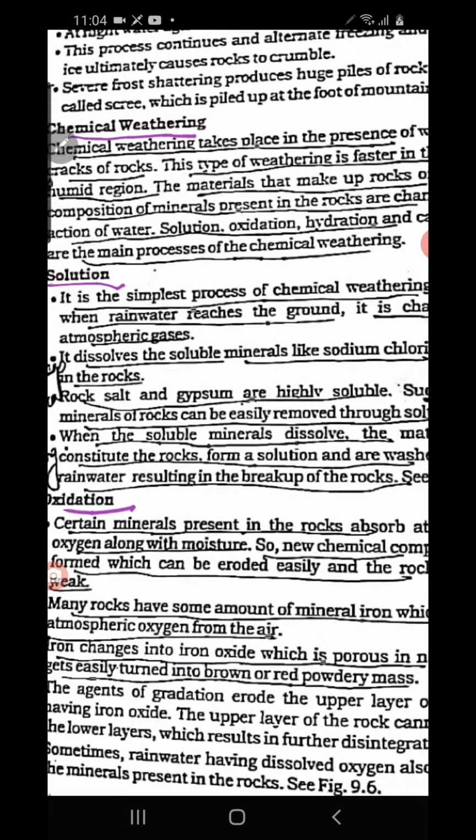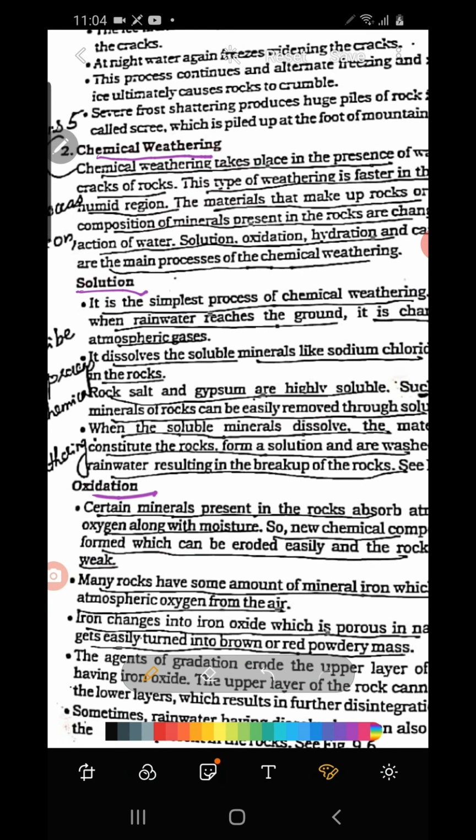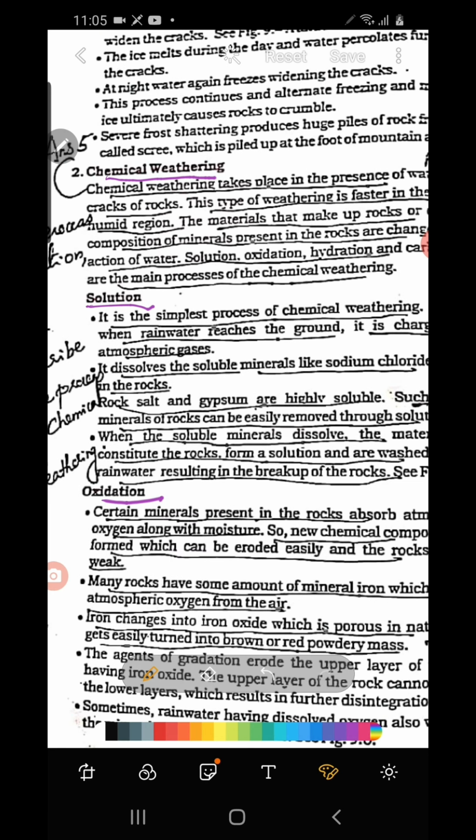And next we see oxidation. What is oxidation? There are some minerals present in the rocks that easily react with the oxygen in the atmosphere. So when some minerals in the rocks react with oxygen in the atmosphere, they form new compounds. For example, if there are iron particles in the rocks, when these iron particles come into contact with atmospheric oxygen, they form a new compound like iron oxide.